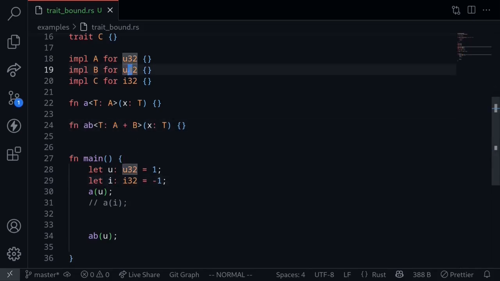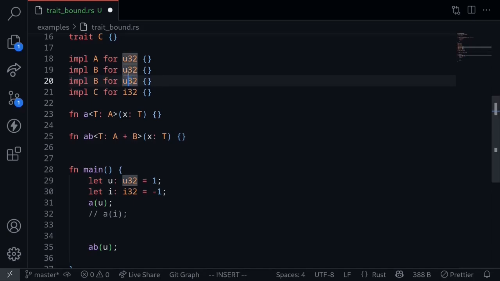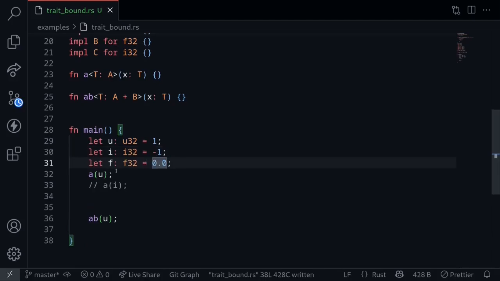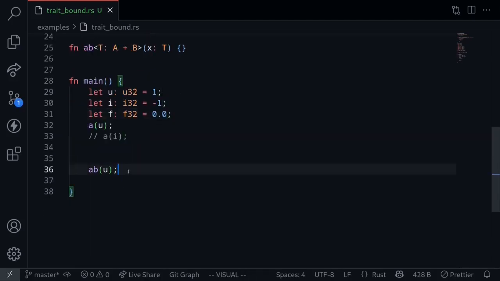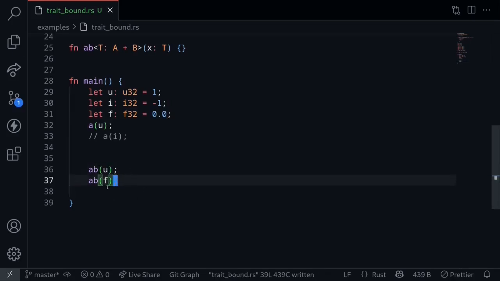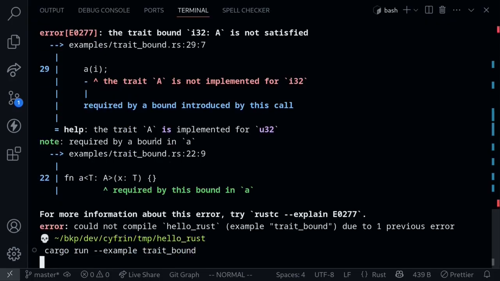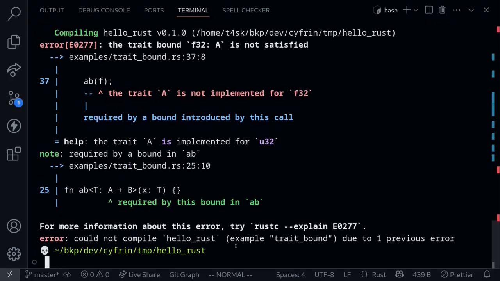How about if you have another type that only implements the trait B? Let's say F32. And then let's create a variable here. If we have a type F32, a float, and then try to call the function AB, this code will not compile because F32 only implements the trait B. However, the input to the function AB must implement both A and B. To see this, let's try to execute the code. And as expected, the code does not compile.